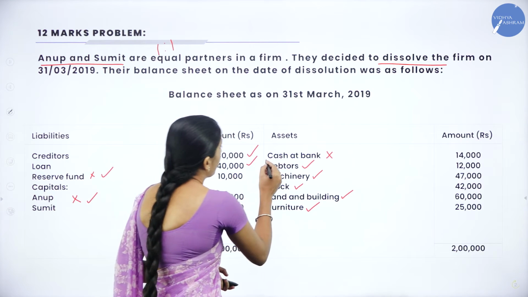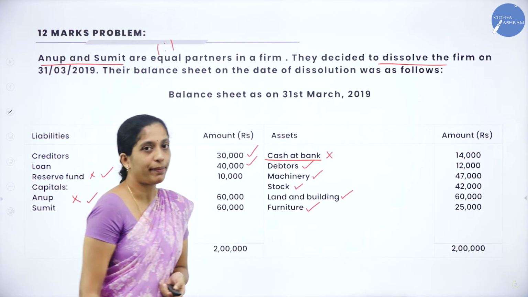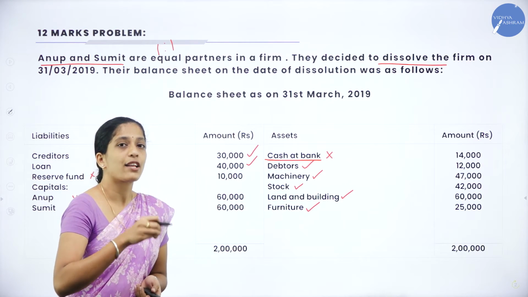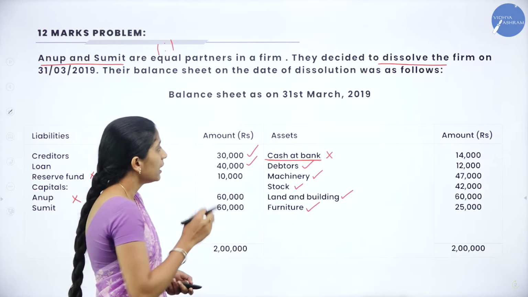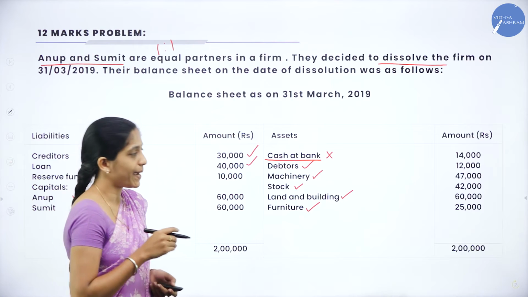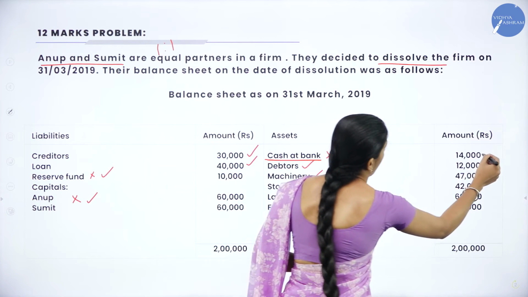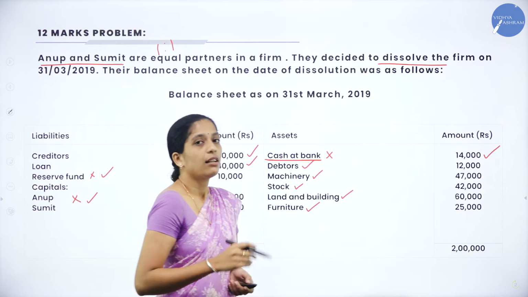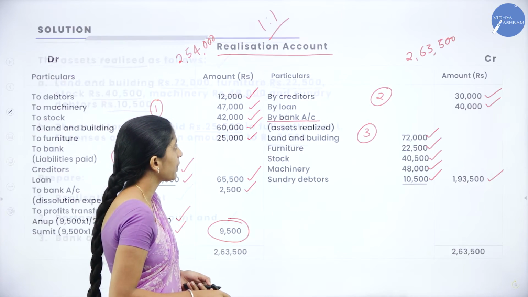Here we have left out this transaction, that is cash at bank, right? I have told it has to be recorded in bank account. Now we shall record. How to record? To balance brought down in your debit side of your bank account. How much? 14,000.